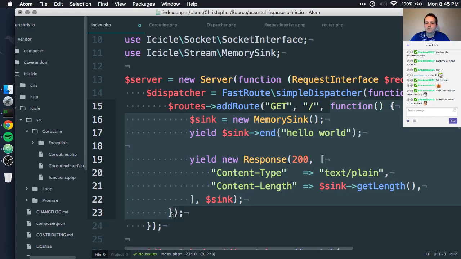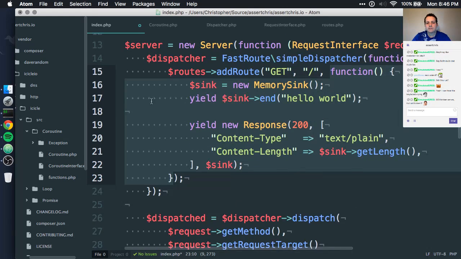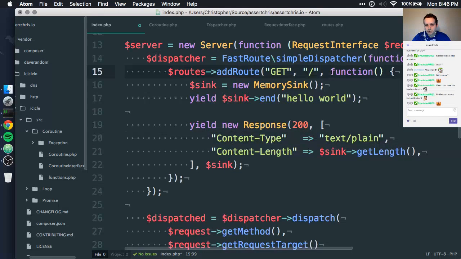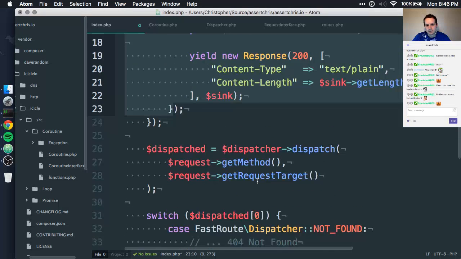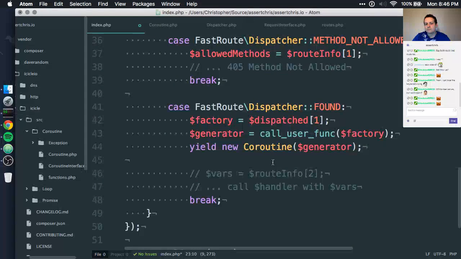And by extension, if we follow a popular routing convention from something like Laravel, then we can have class name at action, or class name at function name, and split that out, create an instance of the class, and execute its function, which will give us a generator. Once we invoke this, we will get an instance of a generator.